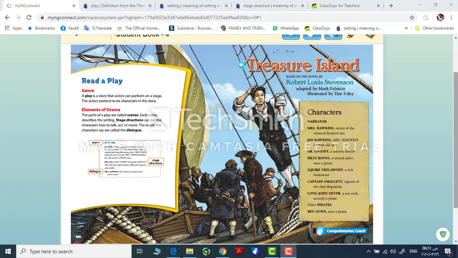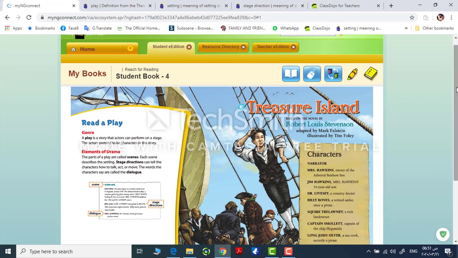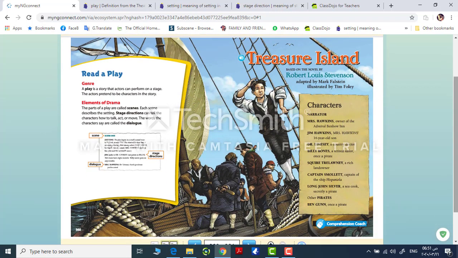Let's start. Today we have a reading lesson, and today's lesson is Treasure Island. At the beginning, we need to know the genre of this reading passage. All of you know that the genre is the type of the reading passage. So today's genre of this passage is a play. And if you read this